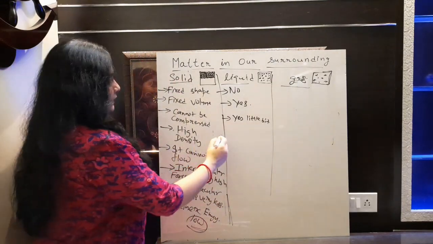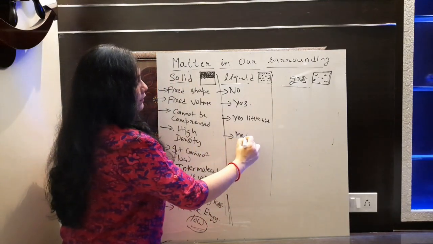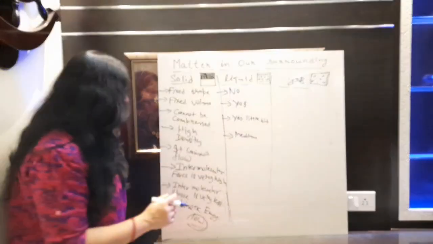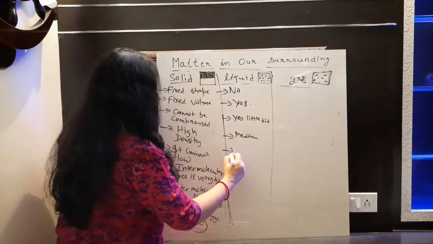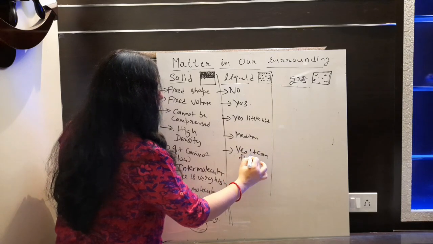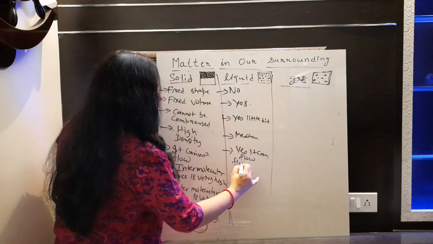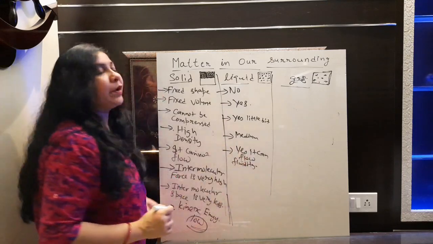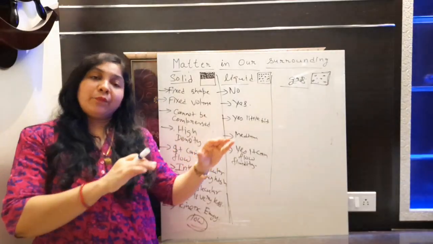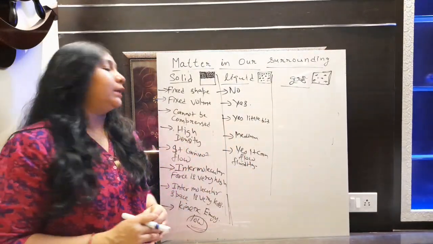Now let's talk about density. इसकी जो density होगी वो medium होगी. ये बीच में आ रहा है तो everything will be moderate here. It can flow. It will have a property of fluidity. इस property को क्या बोलते हैं? Fluidity. Because of that, the particles of matter can flow from one point to another point.